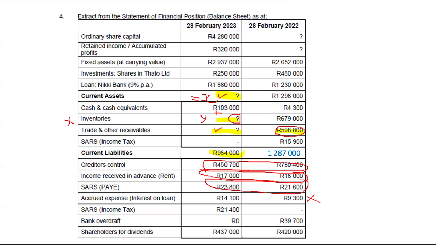And I know someone is going crazy right now and asking themselves, but say we've got SARS pay as you earn, why do you include it? Yes, we do include SARS pay as you earn. The only SARS that we don't include is SARS income tax. So even if they gave you SARS VAT, you will still include it. The only one that you exclude is SARS income tax, and that is because that one is disclosed separately on the face of your cash flow statement.